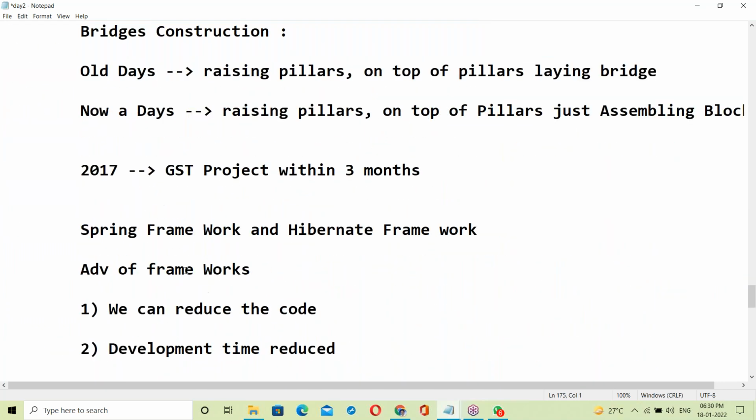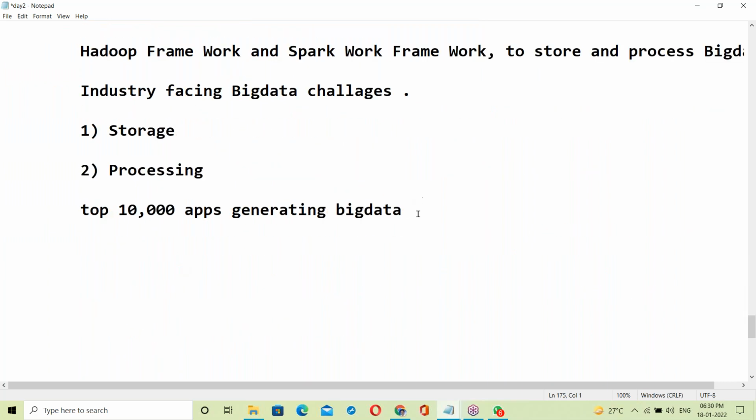Since 1995 to today, what has happened here, we will discuss one by one. JDK 1.5 was the major change; by the year 2004, with JDK 1.5, Java got the success.